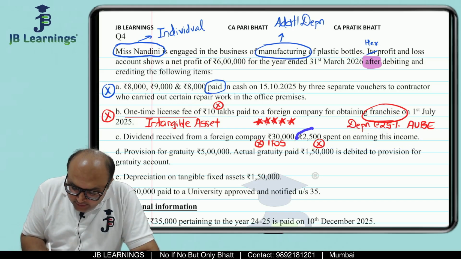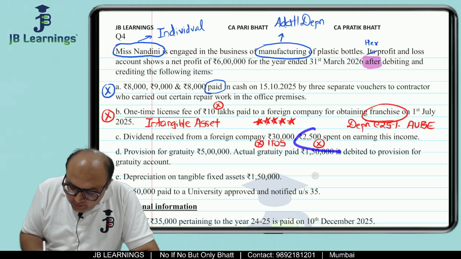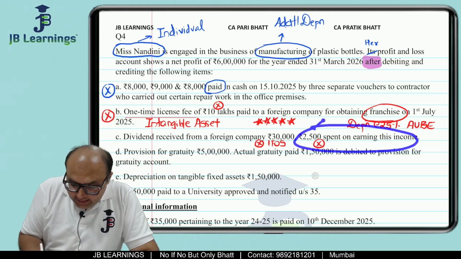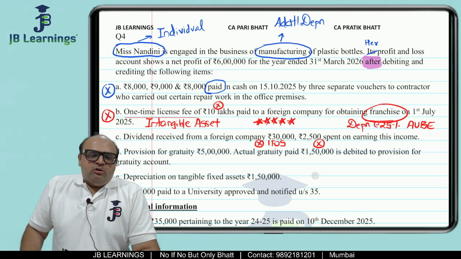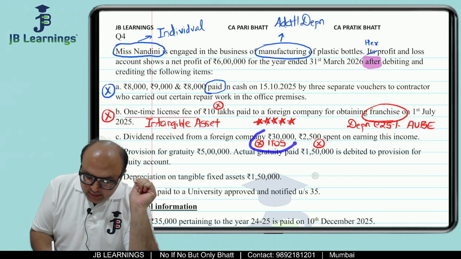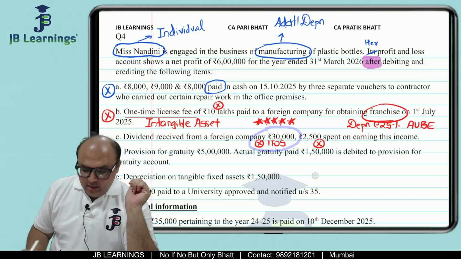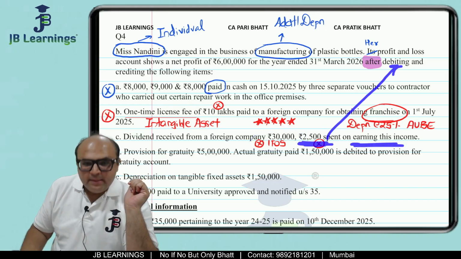This is an expense which is related to income from other sources. So if this expense, which is not related to your business, is debited to your P&L, then it must be disallowed. So what you are supposed to do is, this is not your business income, so this will go to non-business items. But this 2,500, that would also be a disallowed expense, right?